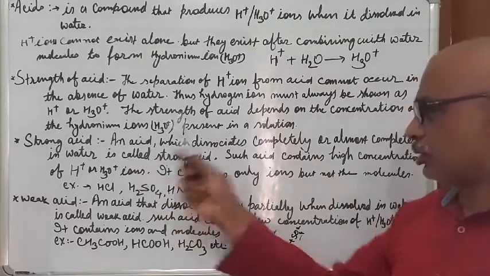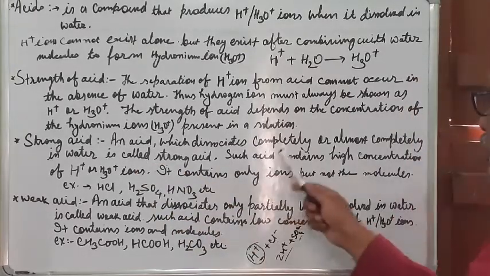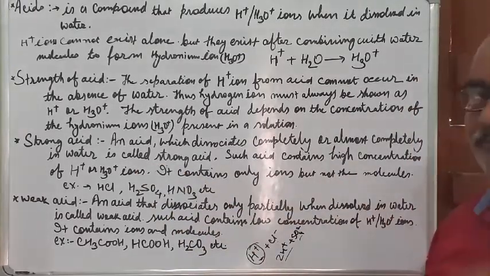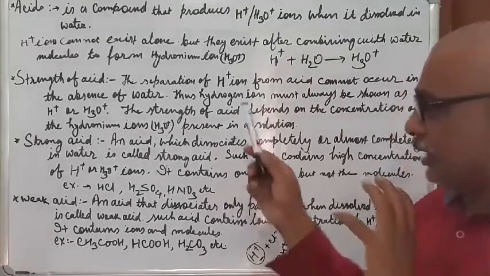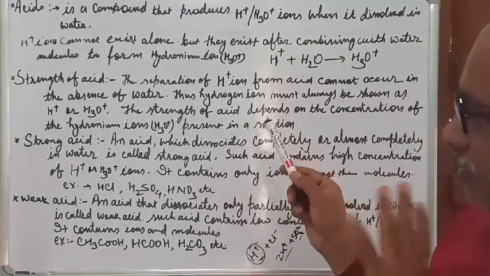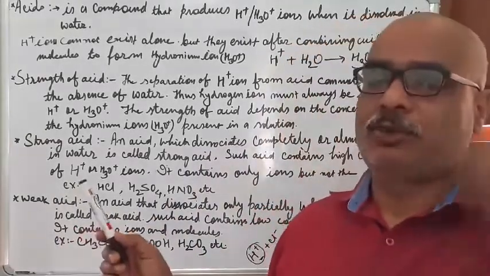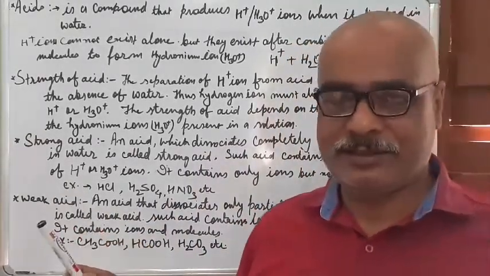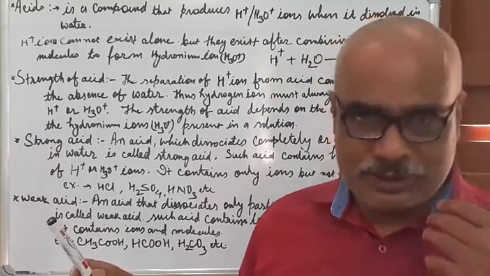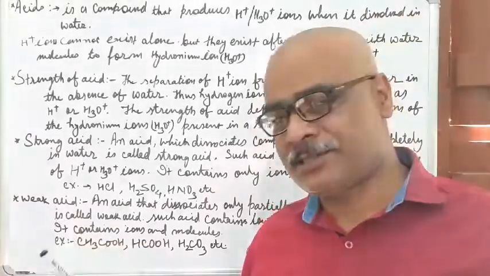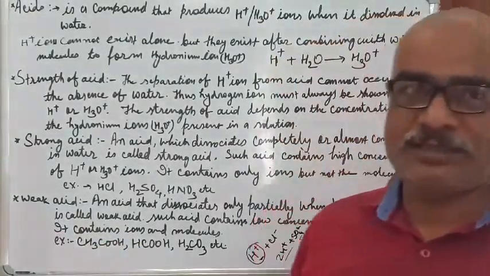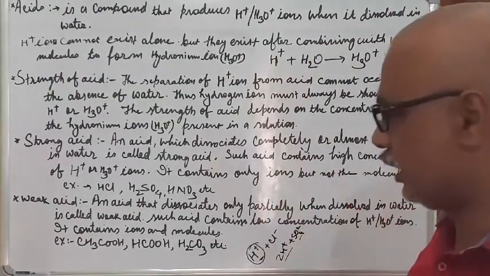So now, what is a strong acid? An acid which dissociates completely. Okay. So earlier I have given you the strength of the acid on the basis of the number of H plus ion. The more number of H plus ion or H3O plus ion there is in the acid, then we call it a strong acid. If there are fewer H plus ion, H3O plus ion, then we call it a weak acid. Okay.